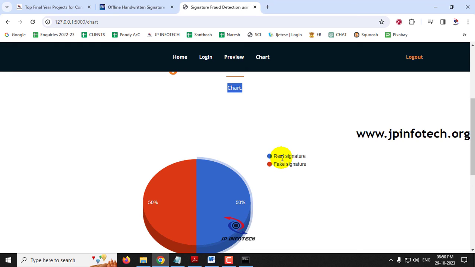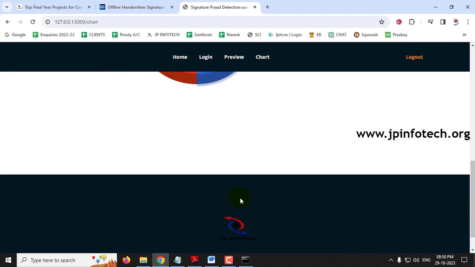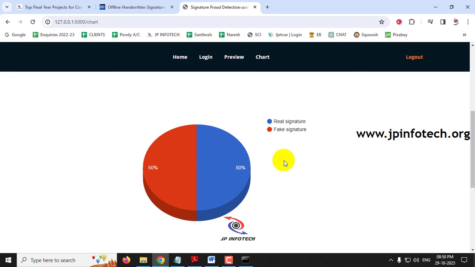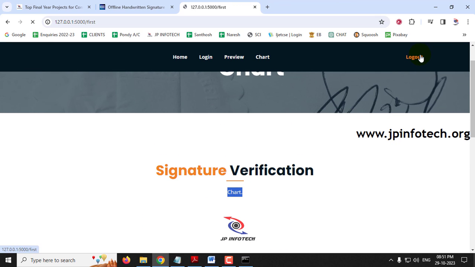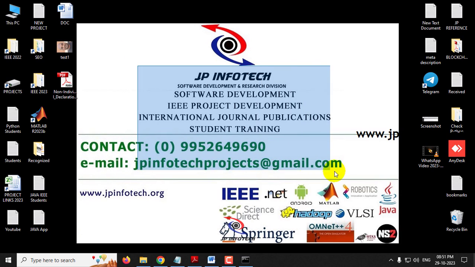In the dataset we have 50% real signatures and 50% fake signatures. That is what is depicted here in the chart part. That is the reason I said that this is not a dynamic chart. It is a static chart only, as we have plotted it manually with the dataset component. So now let me log out. This is all about the project, signature fraud detection using deep learning with Python, and thank you for watching.